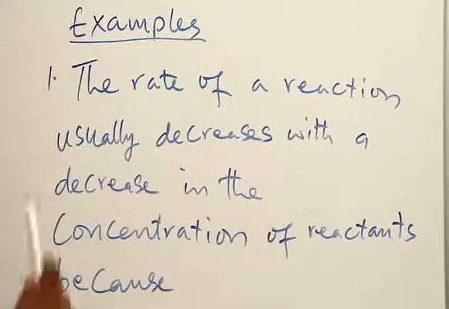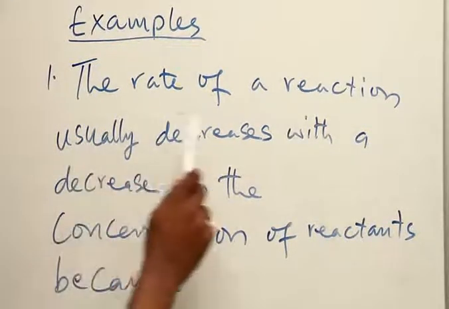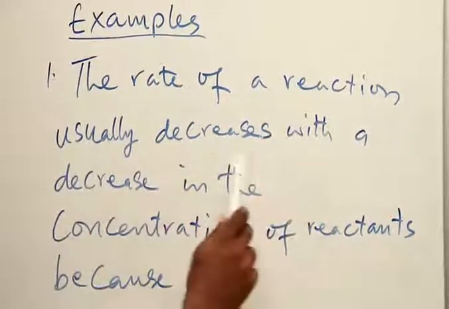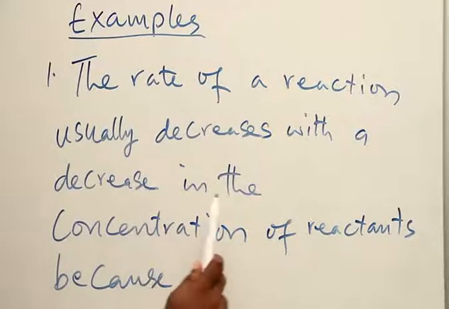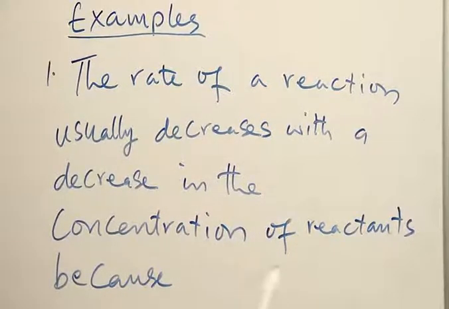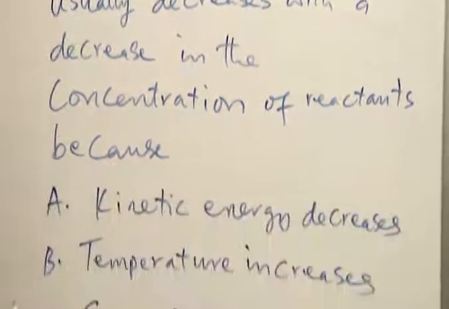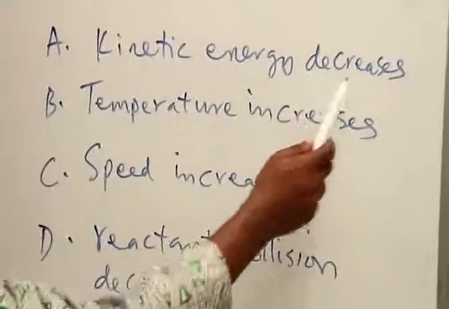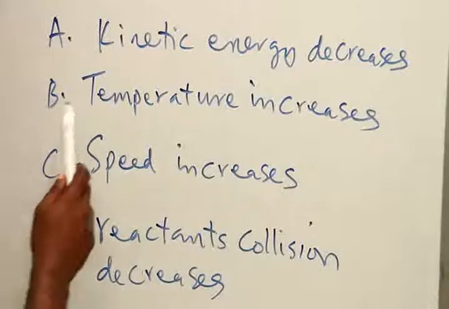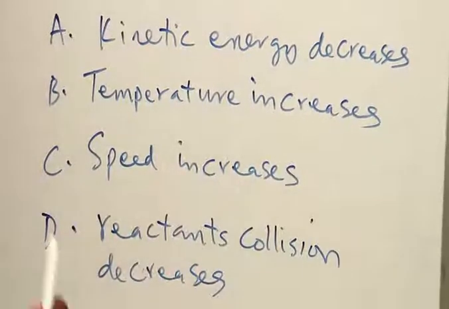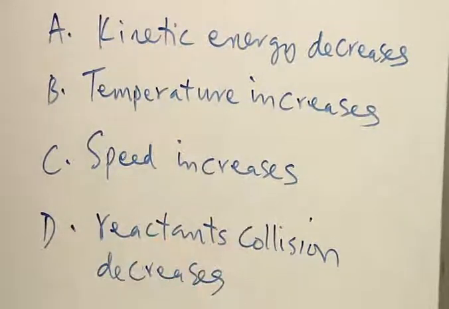Examples. Number 1. The rate of a reaction usually decreases with a decrease in the concentration of reactants because A. Kinetic energy decreases. B. Temperature increases. C. Speed increases.